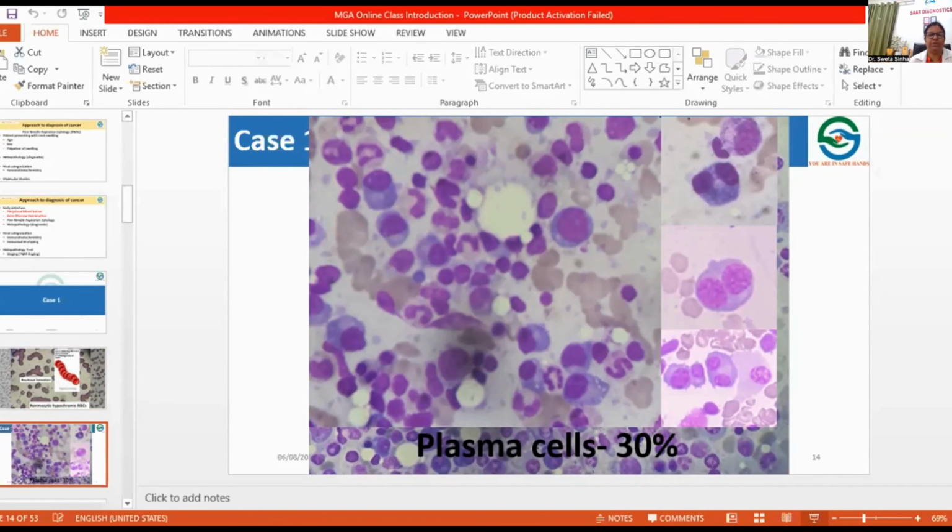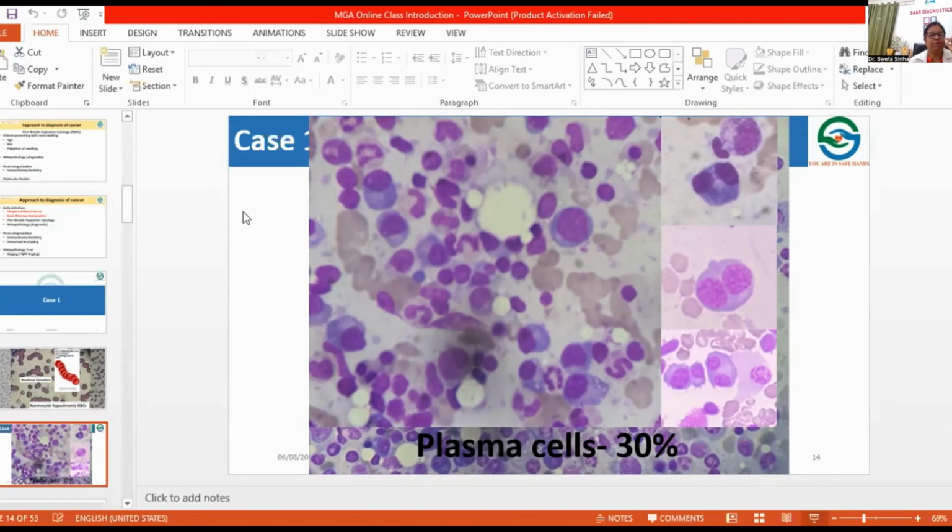So this is hypercellular marrow, and these are the plasma cells. You can see these are the plasma cells with perinuclear hof, and on differential count, plasma cells were 30%. This is a still closer view of a plasma cell. The most important point in multiple myeloma or any plasma cell neoplasm is that the plasma cell should be clonal.